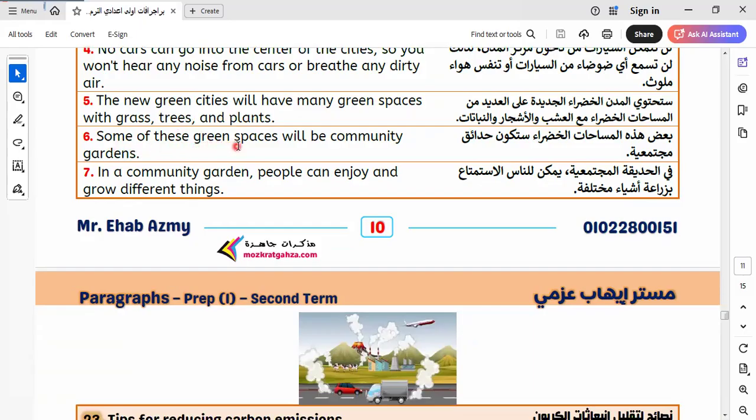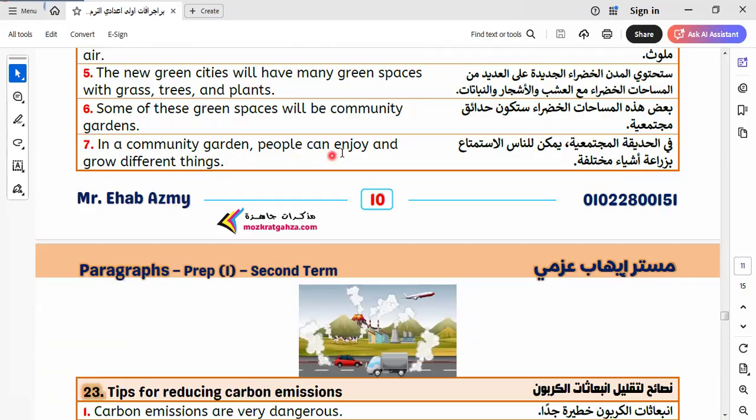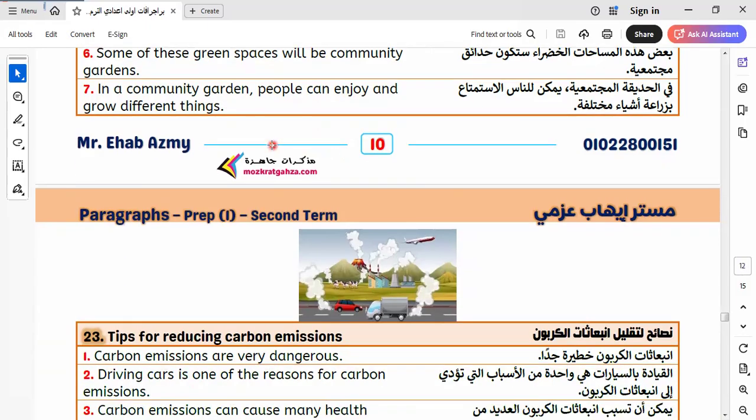The new green cities will have many green spaces with grass, trees, and plants. Some of these green spaces will be community gardens. In the community garden, people can enjoy and grow different things.